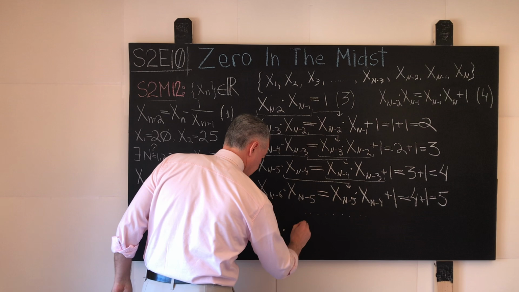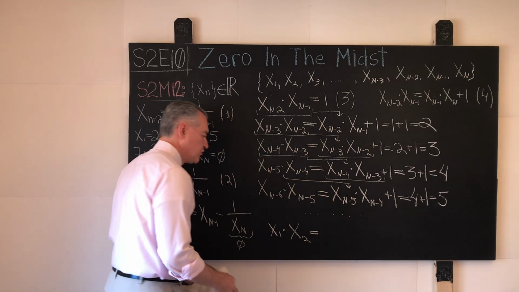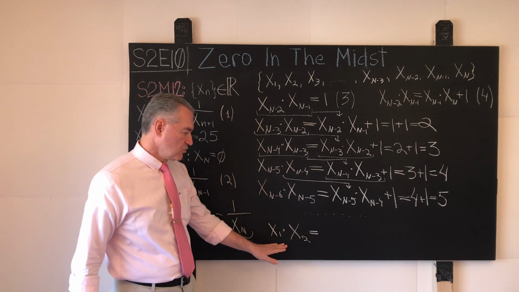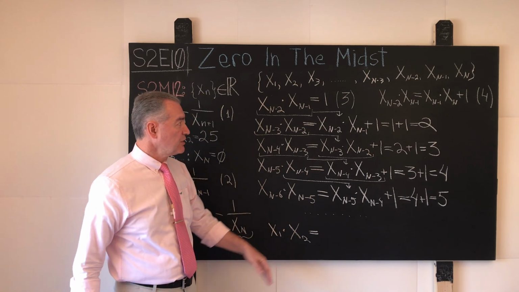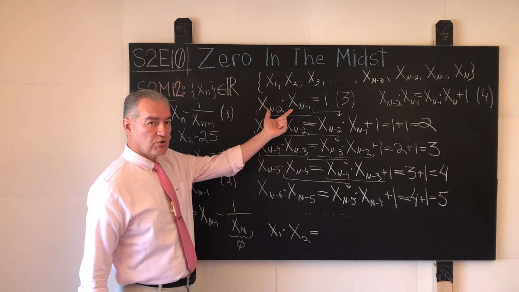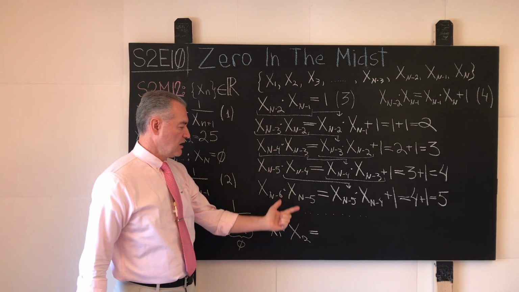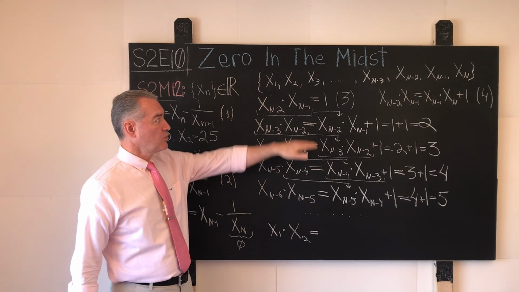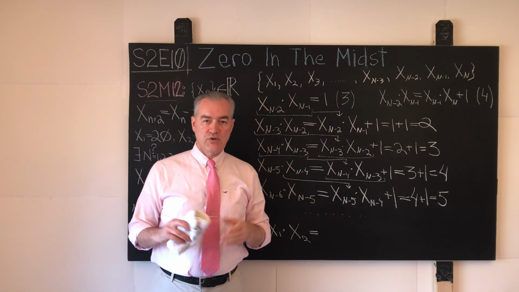But at some point we terminate with the product of x_1 times x_2, which must be equal to what? What do you guys think this product over here should be? Well, technically, we need to count the number of immediately adjacent products of the elements of our sequence. How many such products will be written on the board if we knew, for example, the specific value of n? What do you think?